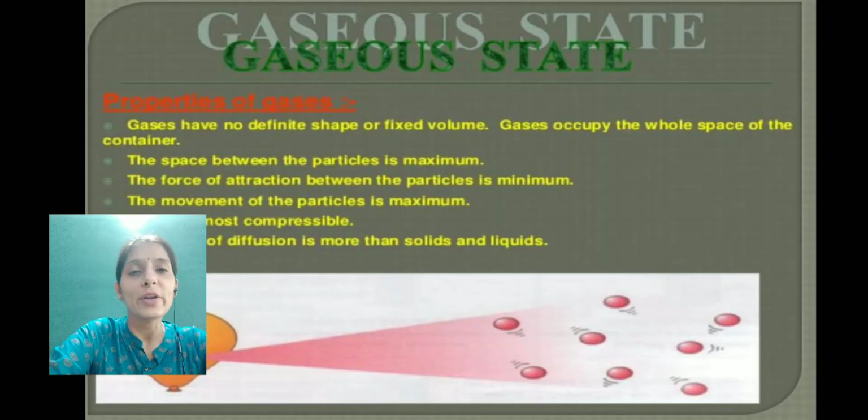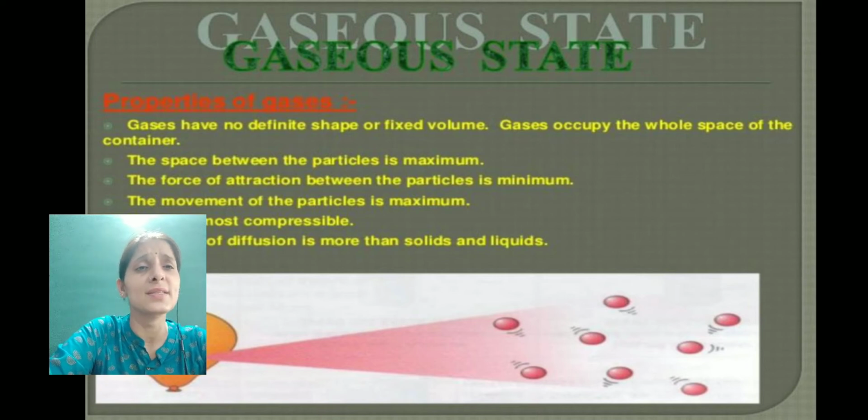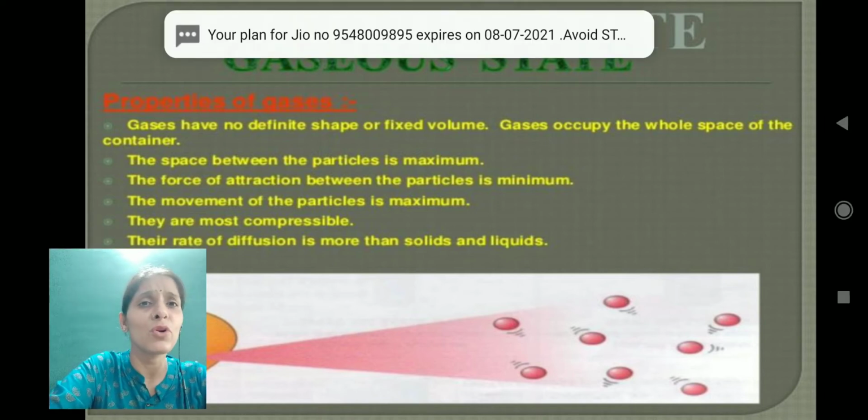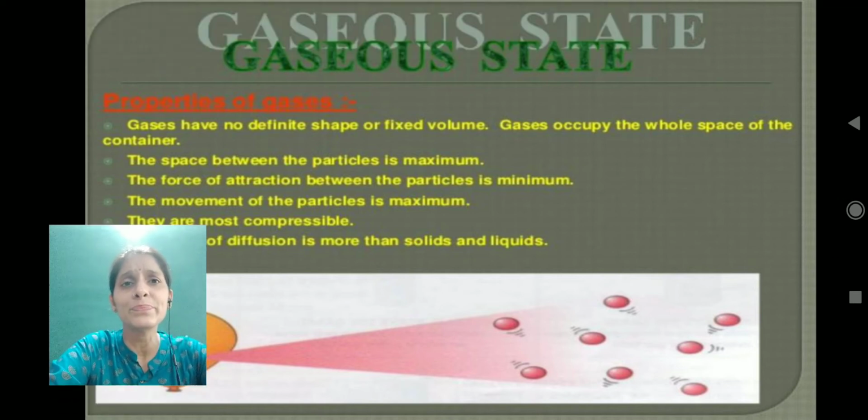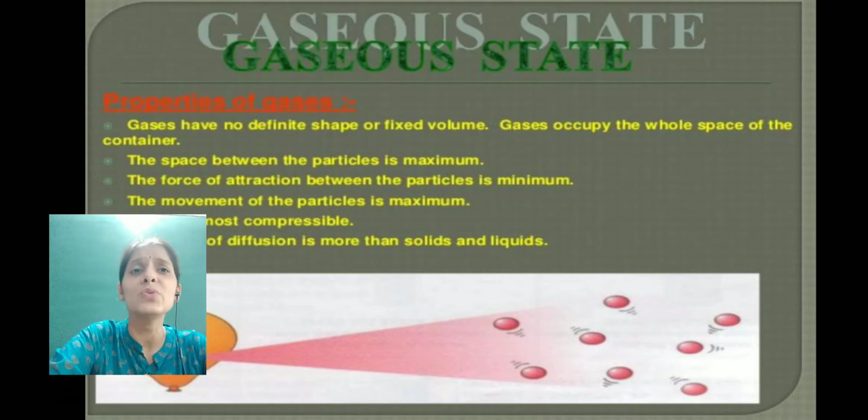Now the next is your gaseous state. Gaseous state example is your air. If we see the arrangement of particles, the particles are very far apart from each other. They have a lot of space present between them. The force of attraction between the particles is minimum. The movement of particles is maximum.